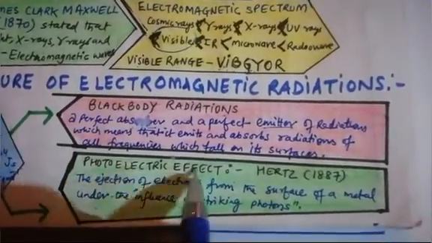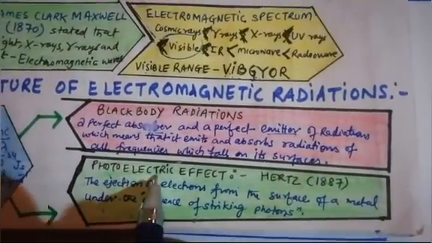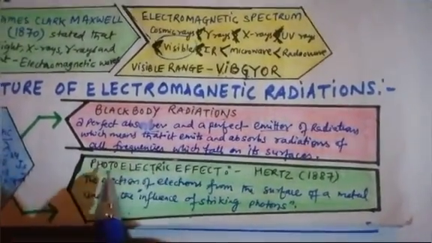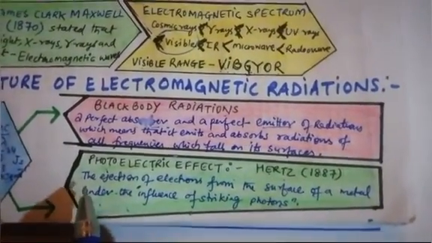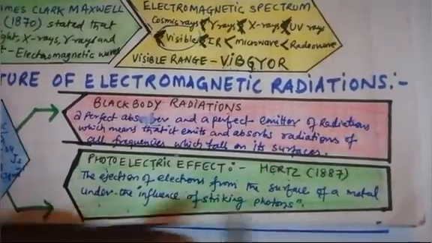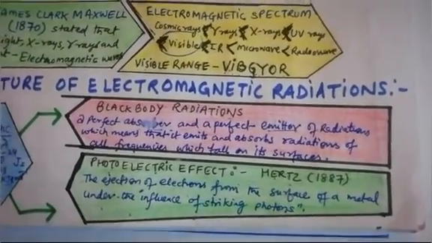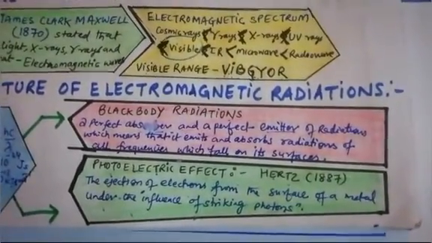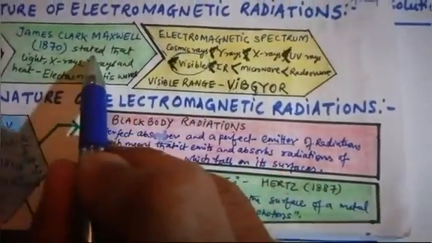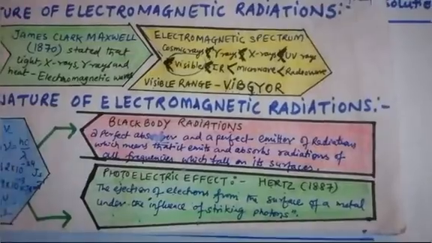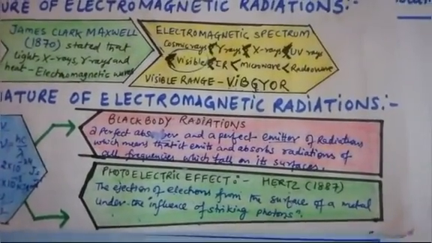In the second, the photoelectric effect, photo means light, electric means the electrons' behavior. The photoelectric effect was observed by Hertz in 1887, in which he described the ejection of electrons from the surface of a metal under the influence of striking photons. It is very simple in our surroundings: how can we see colored objects? Suppose you can see green, red, yellow, blue, all these colors. How are our eyes able to see them?